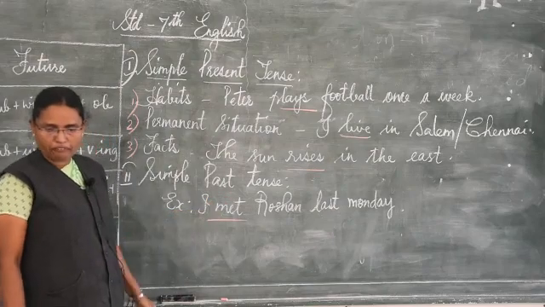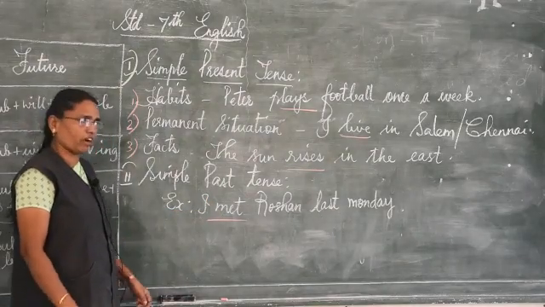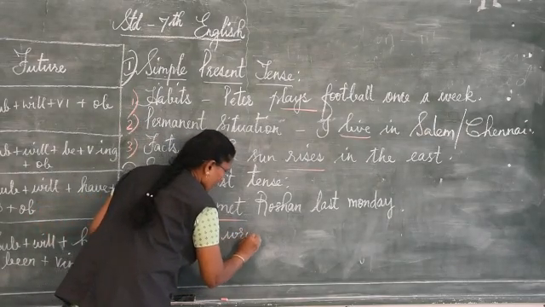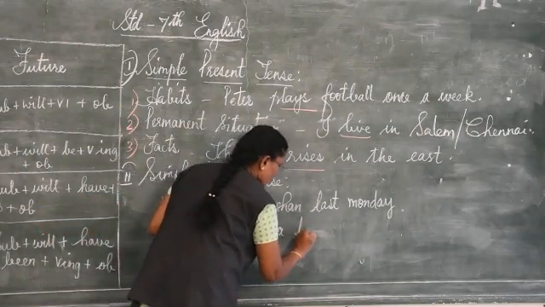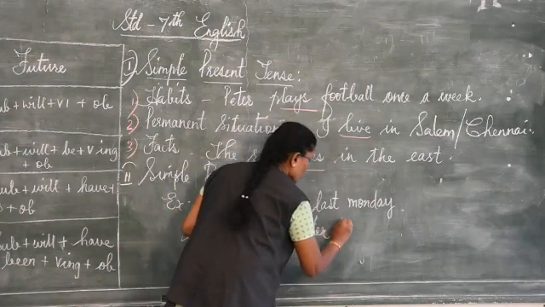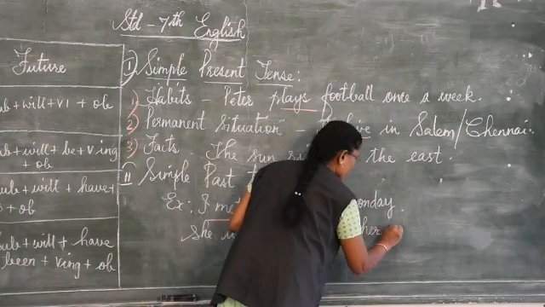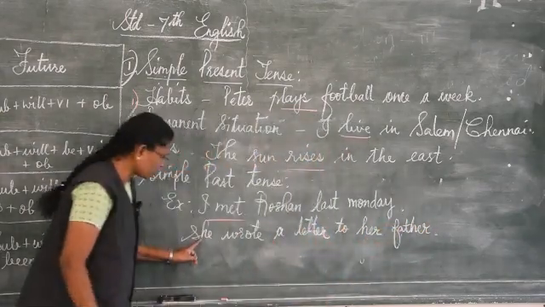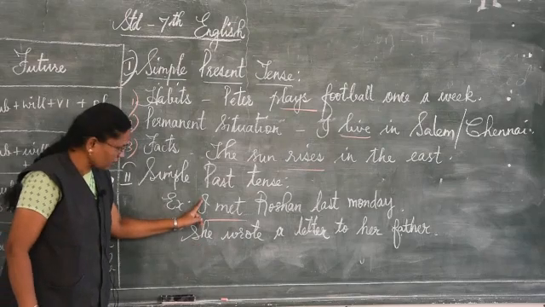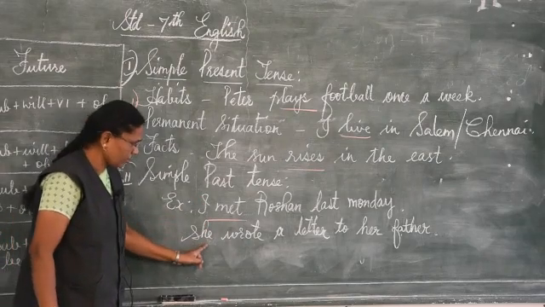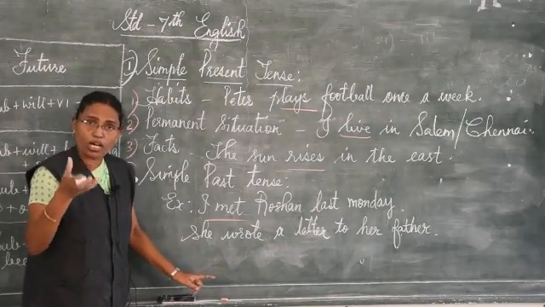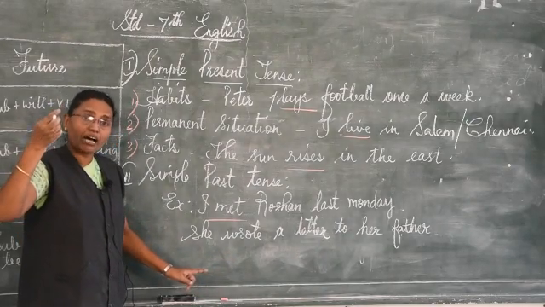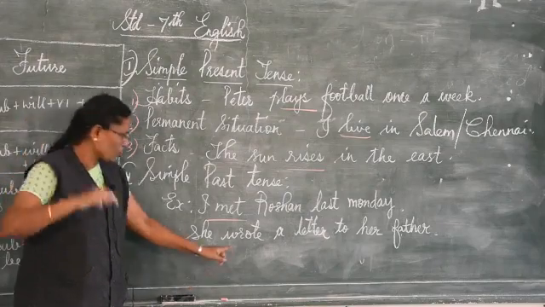Next, she wrote a letter to her father. The subject is she; in the previous example the subject is I. Write is the verb in present; when it comes to the past, it becomes wrote.